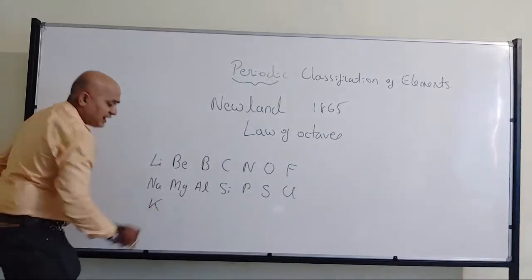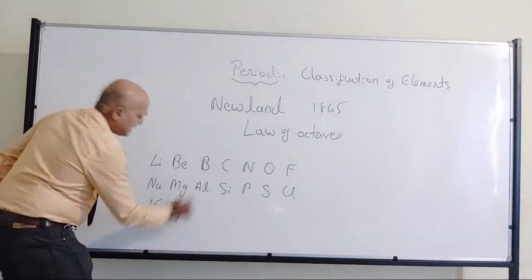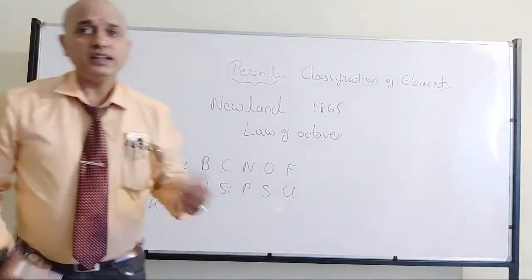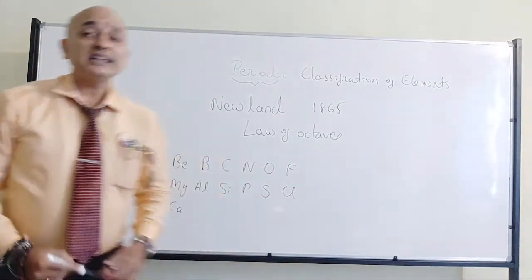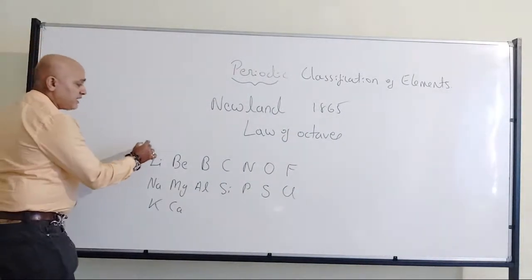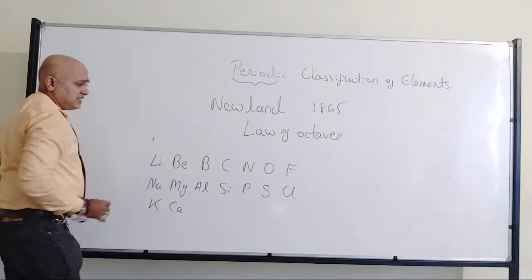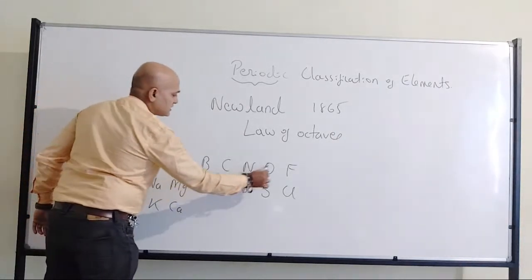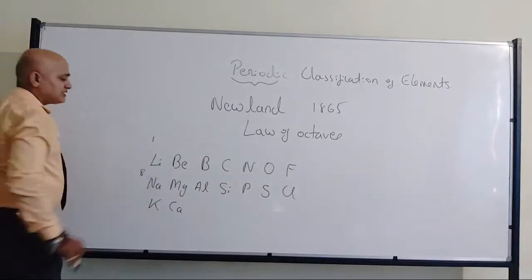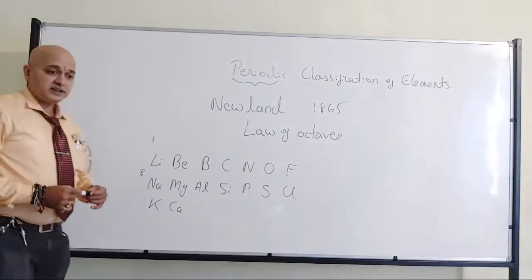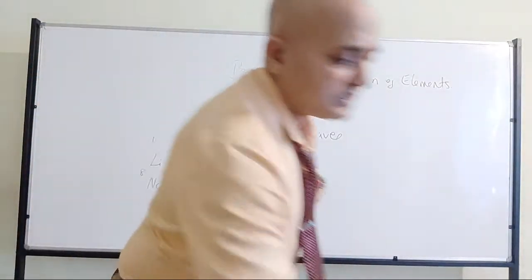Then comes potassium, then calcium. He arranged up to calcium. To be surprised, he observed that if I consider lithium as the first element, the eighth element will be sodium. So the first and eighth elements have common properties.